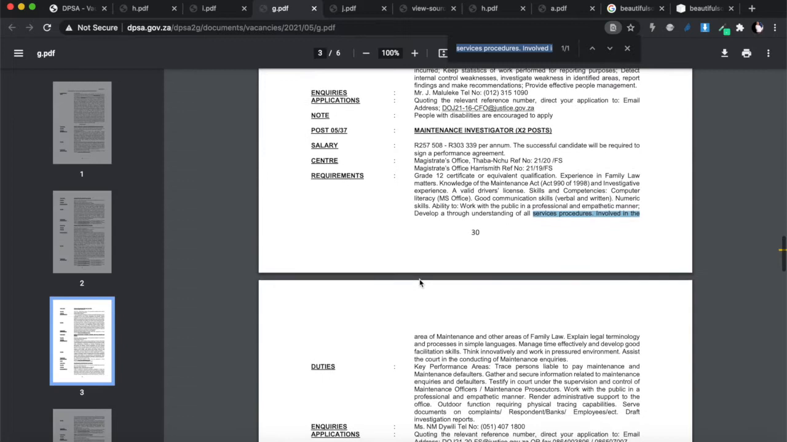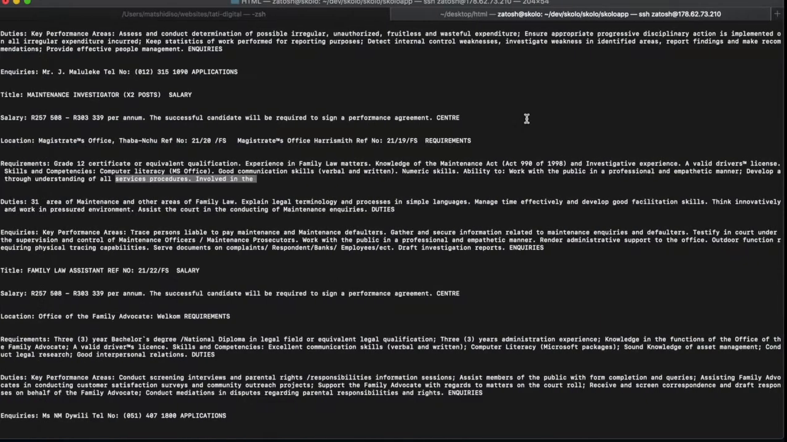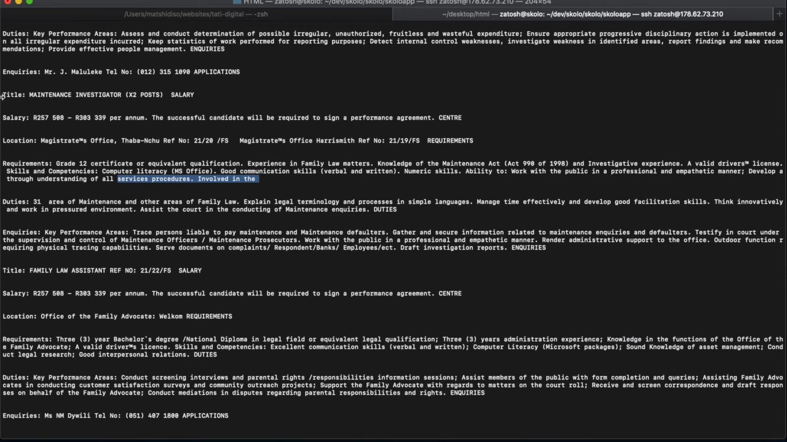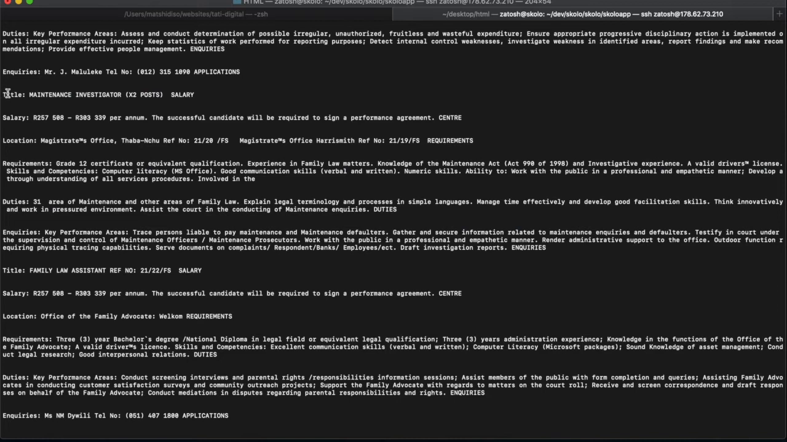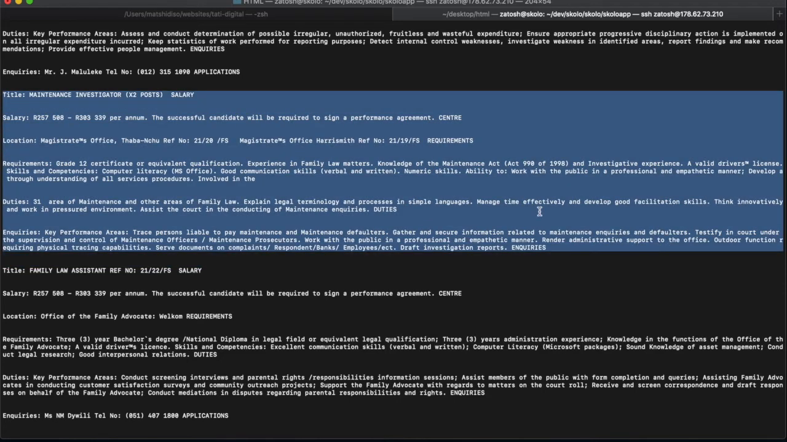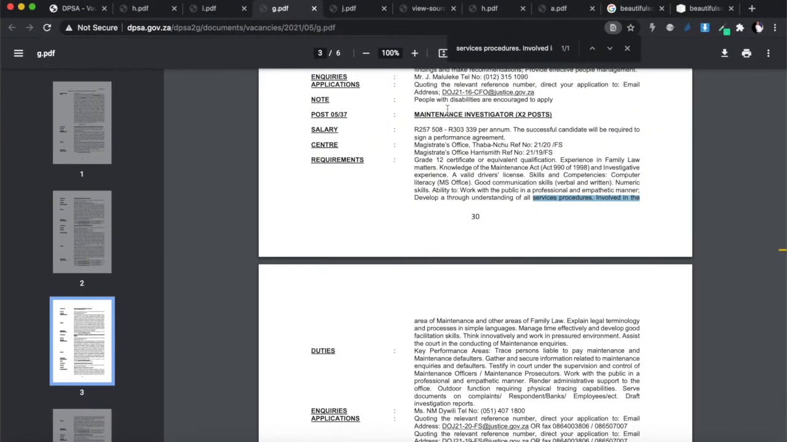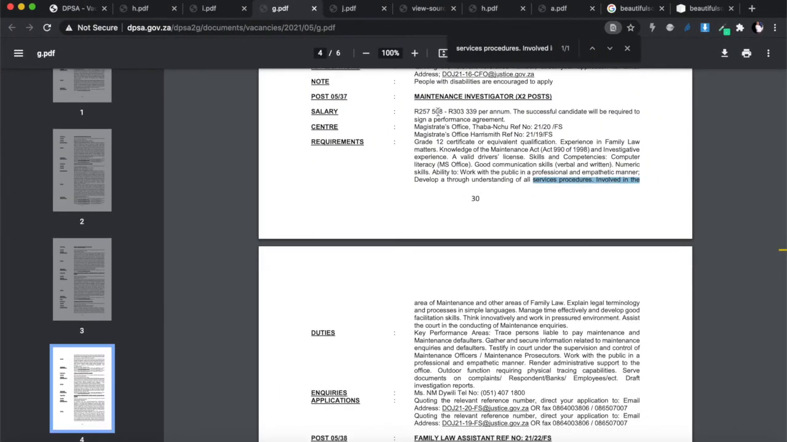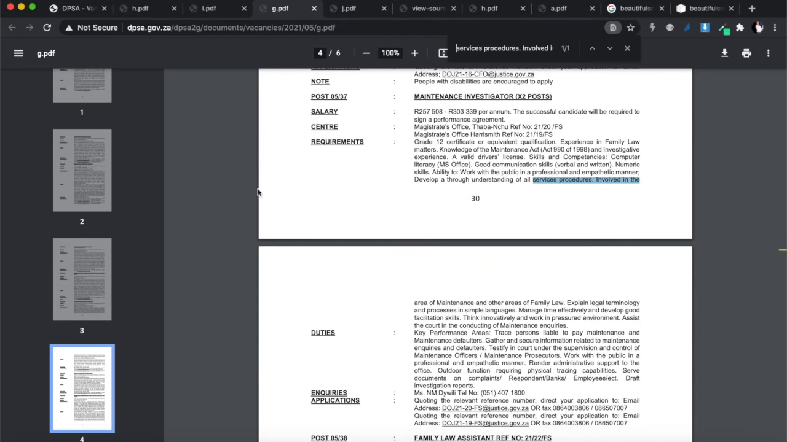Okay, so you'll see this job, maintenance investigator X2 posts, right? It's this job that we're looking at. So let me highlight it again for you. So maintenance investigator X2 posts is this one over there. The salary is 257 to 303. The location is that, the requirements is that, the duties is that, right? But you'll see the requirements end in one page and they continue in another page.